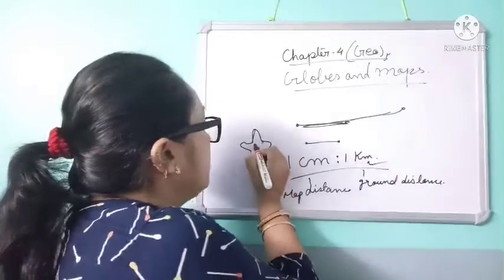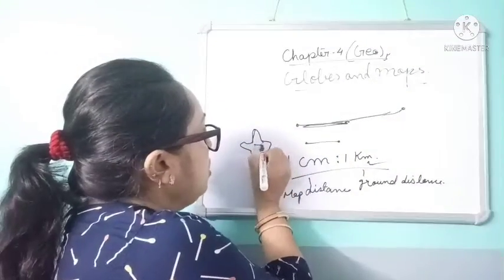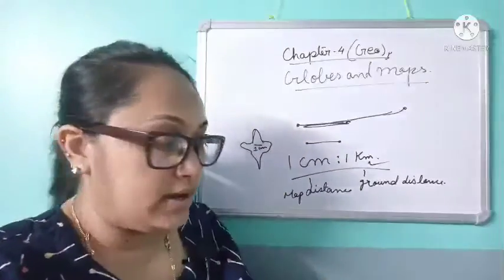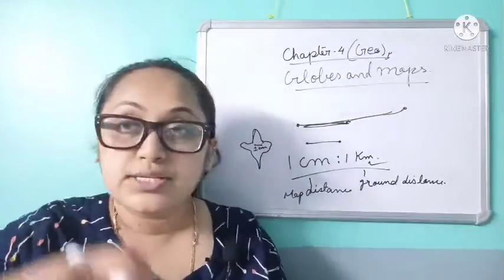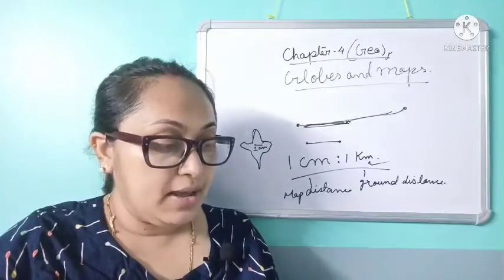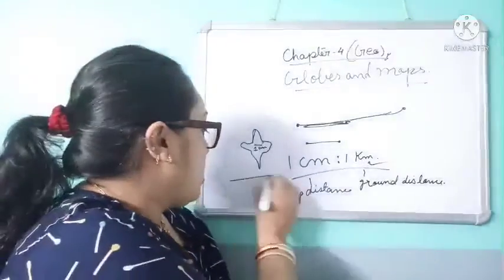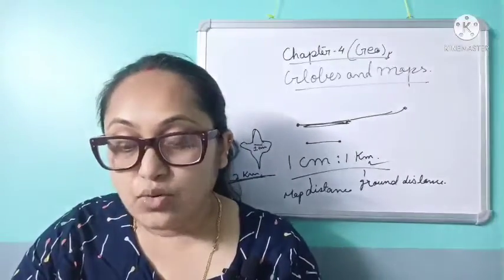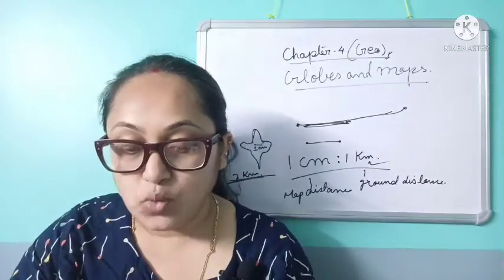Suppose this is the map. In the map, this is called 1 centimeter. Clear? 1 centimeter corresponds to 2 kilometers in ground distance. In ground distance, it is 2 kilometers. This is the quick method of using the scale for showing distances.